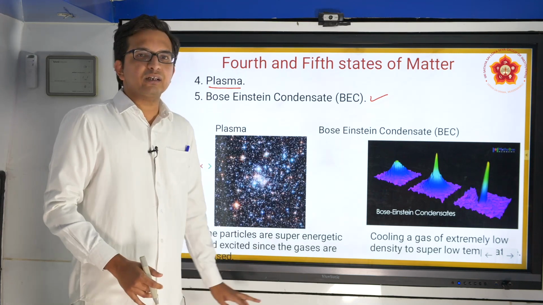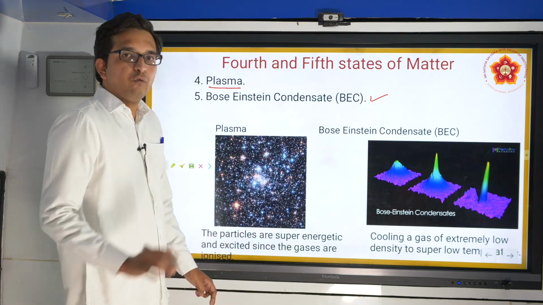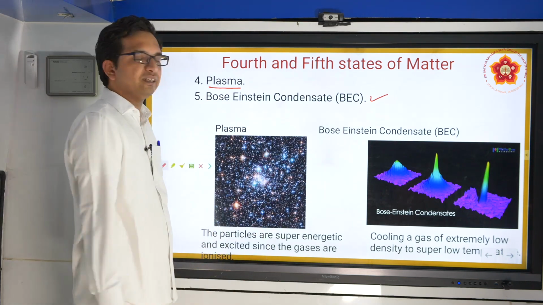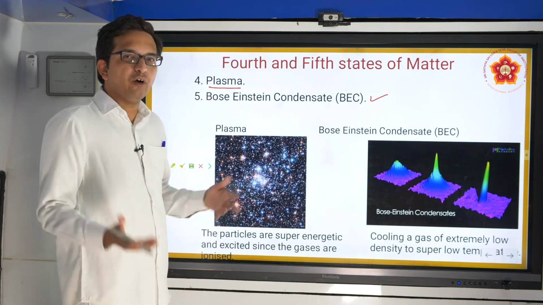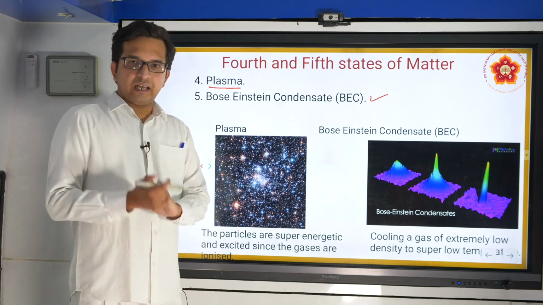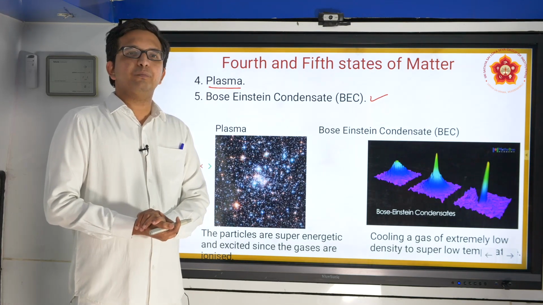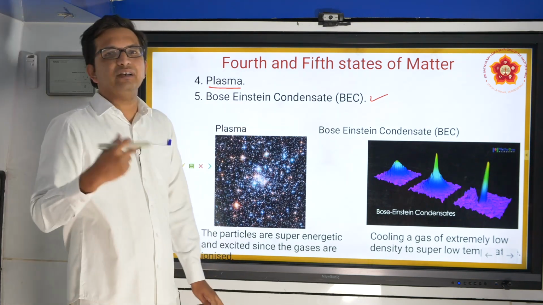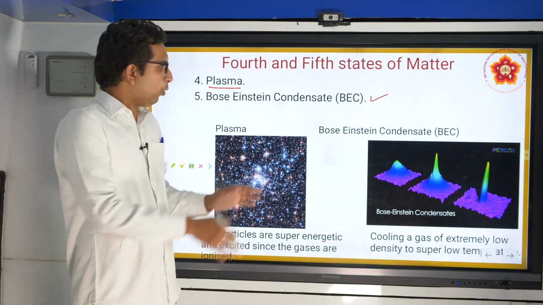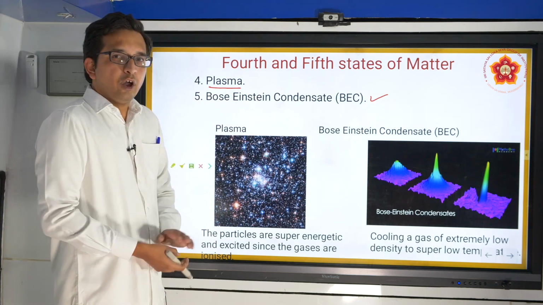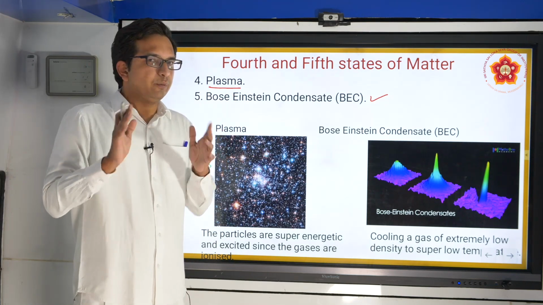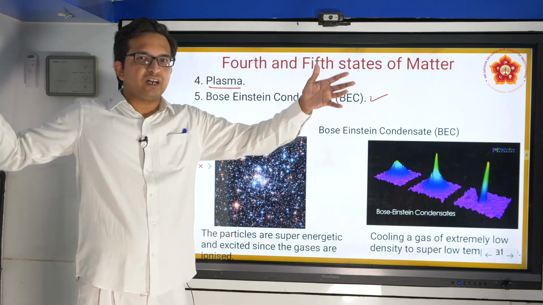Similarly, we have another state which is called Bose-Einstein condensate. This was actually a work together by an Indian scientist Satyendra Nath Bose and a very well known scientist, Einstein. Now what is this condensate basically? The gas molecules, remember the molecules of gases are far away.